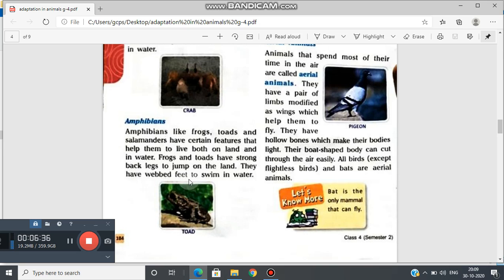They have webbed feet to swim in water. We can see a toad. Amphibians are cold-blooded vertebrate animals which can live on land or in water. They breathe with gills when young and with lungs as an adult. Okay.